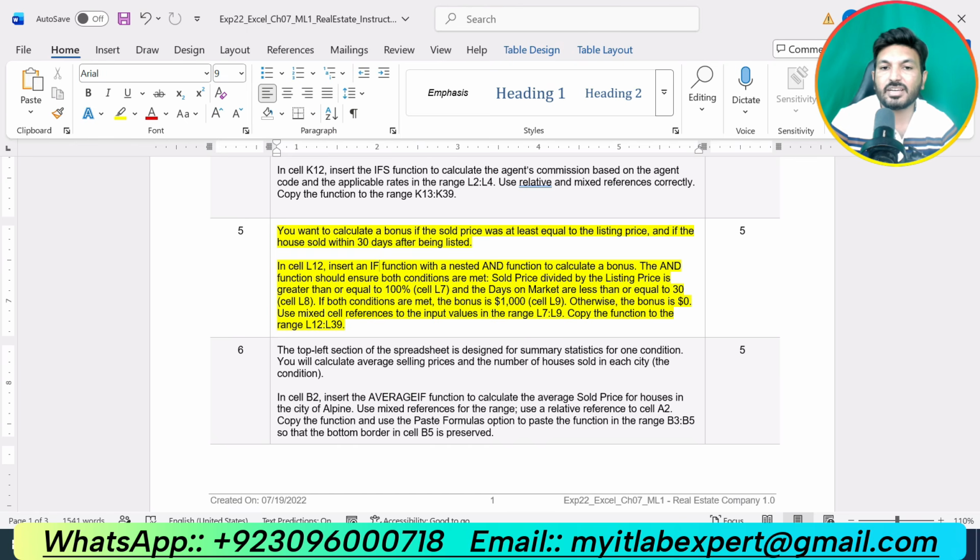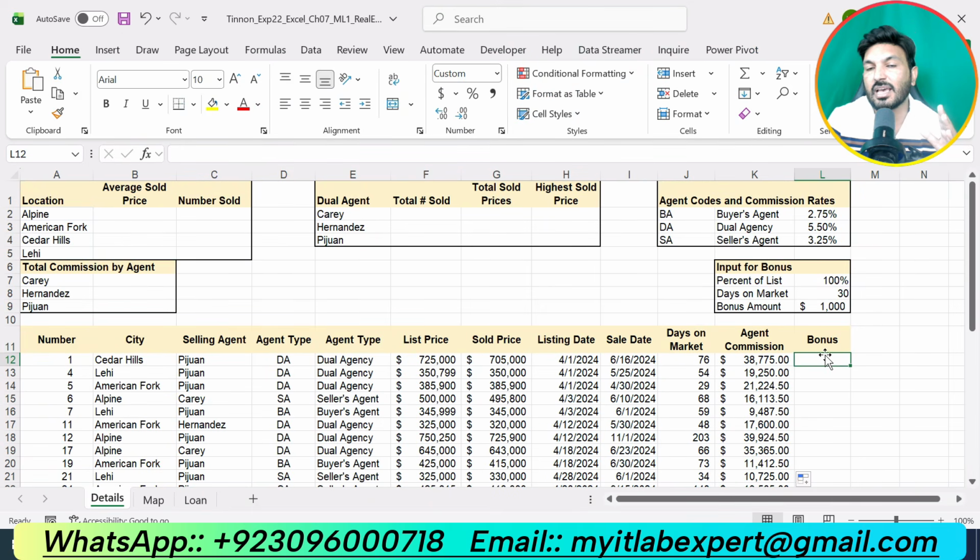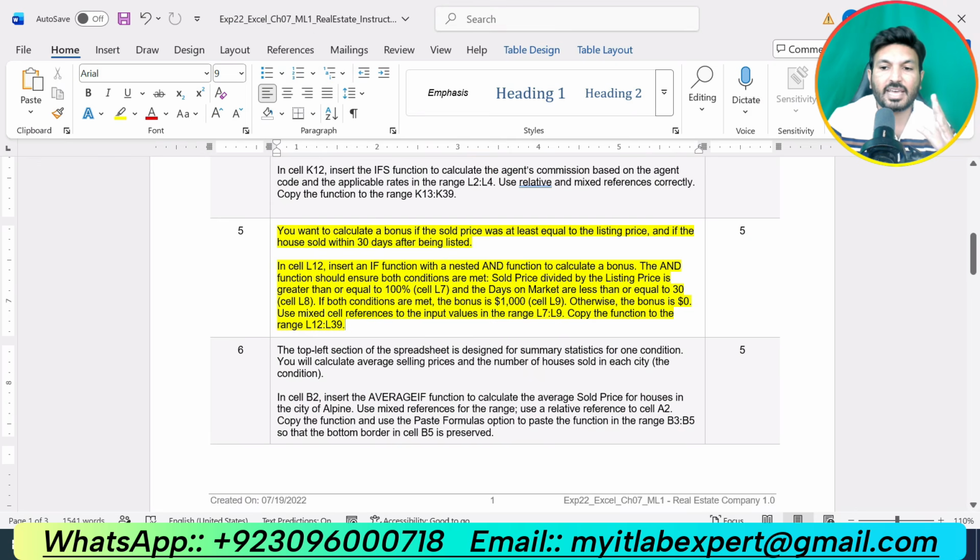Use mixed references to the input values in the range L7 up to L9. Copy the function to the range L12 up to L39. So now in this case, we are supposed to calculate the bonus amount in cell L12. And for this purpose, we are supposed to use an IF function, and we will nest it with the AND function.